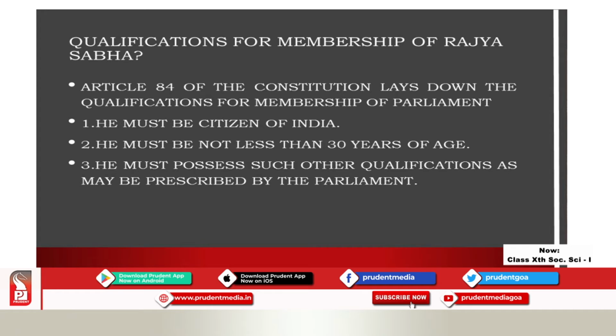He must not be less than 30 years of age. The age qualification is that the person must be at least 30 years old. Then he must possess such other qualifications as may be prescribed by the Parliament. Parliament may prescribe certain other qualifications, which he has to fulfill.